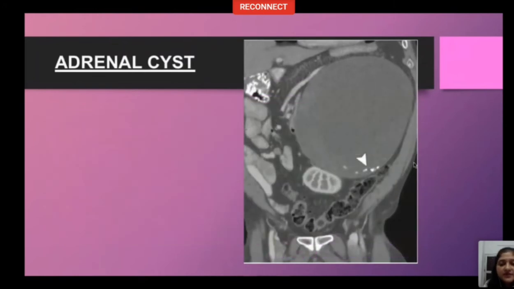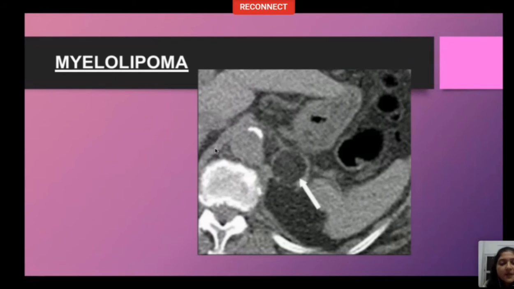So another image of an adrenal cyst, well-defined large lesion with peripheral calcification, cystic appearance on CT, pushing the kidney, but it does not have any solid component which shows post-contrast enhancement, so we are not suspicious about it. Myelolipoma, a fat density lesion in left adrenal gland, consider myelolipoma.